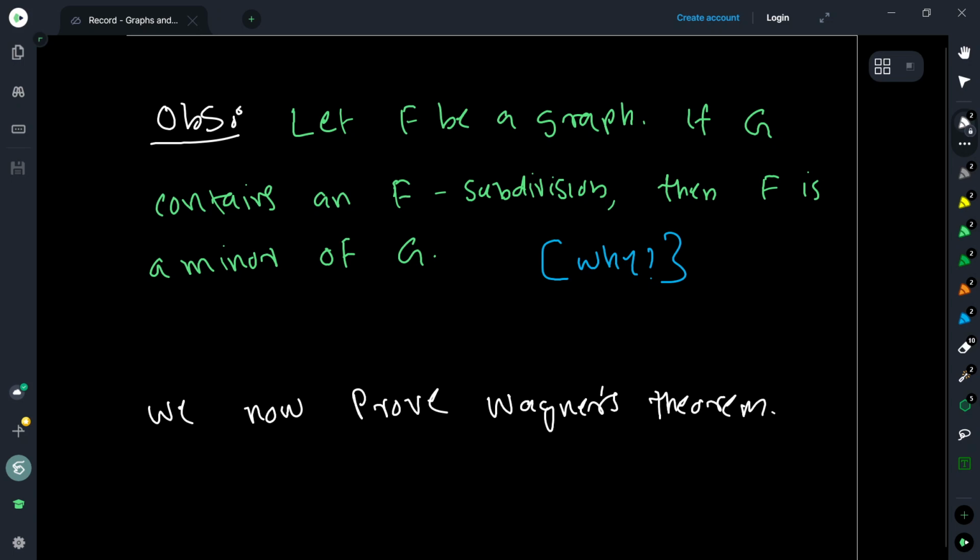So now one direction is clear, that Wagner's theorem implies Kuratowski's theorem, right? So now we just need to prove the converse, that Kuratowski's theorem implies Wagner's theorem. That part I will give as an exercise. So let us first prove Wagner's theorem.